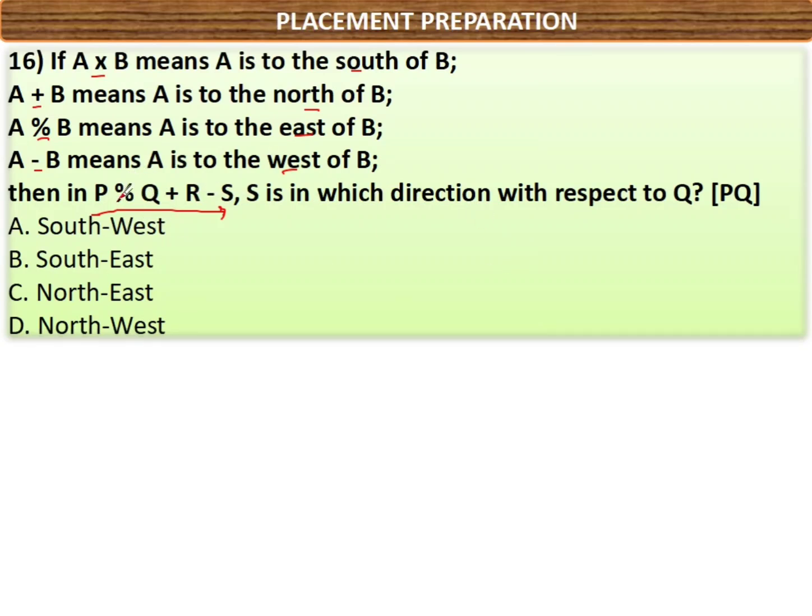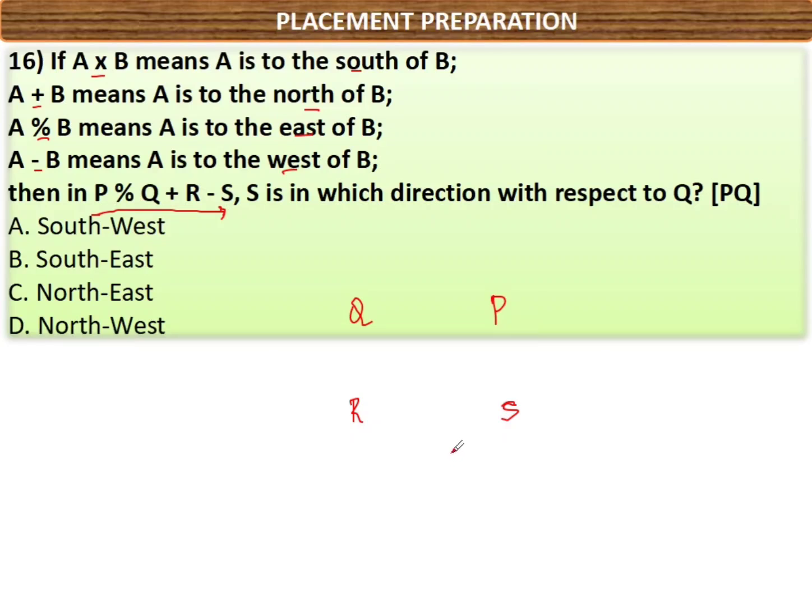So P is east of Q. P should be in east with respect to Q. Plus means north. Q is north of R. Q should be in the north with respect to R. Minus means west. R is to the west of S. R should be in west with respect to S. So this is the diagram we got.